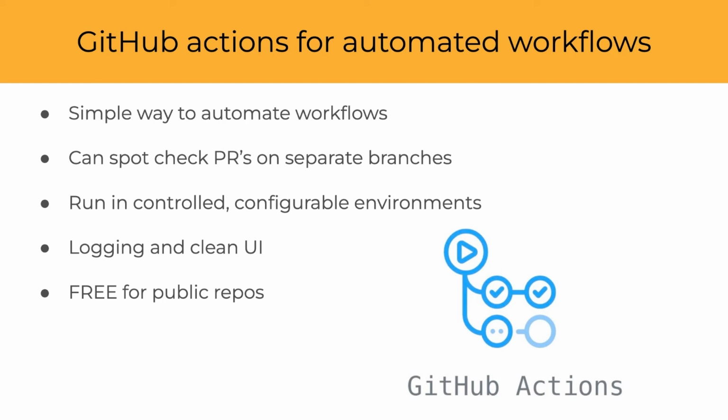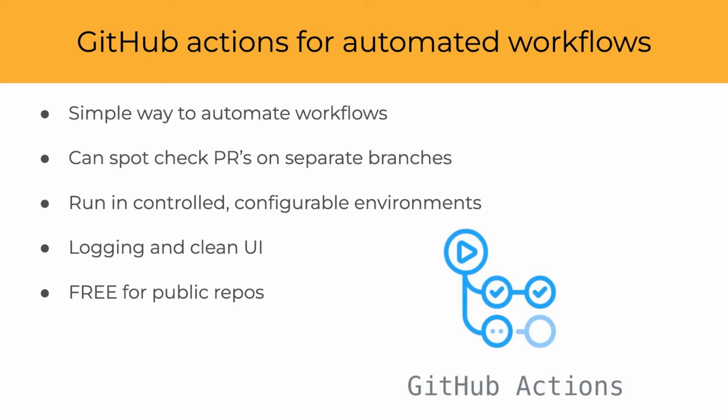Another tool we use for automated workflows is GitHub Actions. GitHub Actions are a simple way to schedule and automate workflows through YAML files. For CDP, we use them specifically for our data processing pipelines, such as event gathering and indexing. We also use GitHub Actions to run checks on our PRs for successful builds, unit tests, linting, and code coverage.